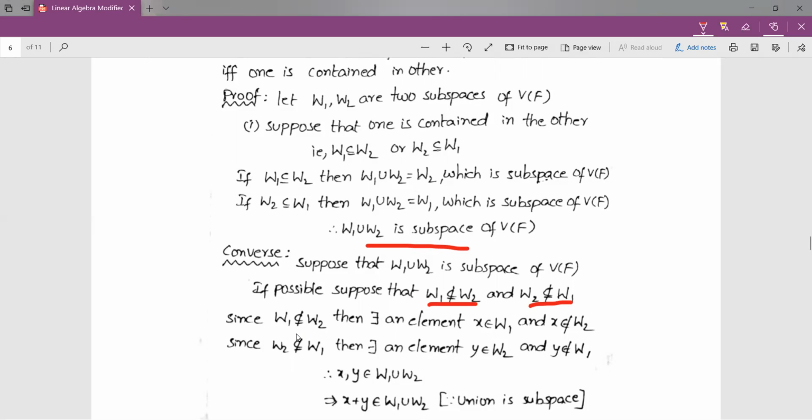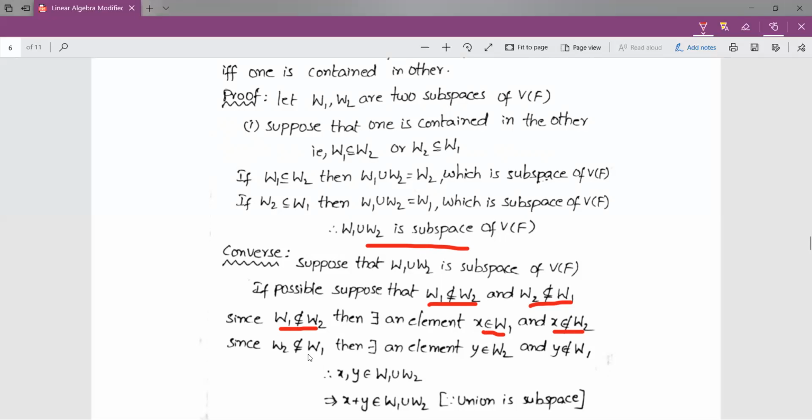Since W1 is not a subset of W2, by the definition of not subset, there exists an element X that belongs to W1 and X does not belong to W2. So this is by the definition of not subset: an element belongs to W1 but does not belong to W2.